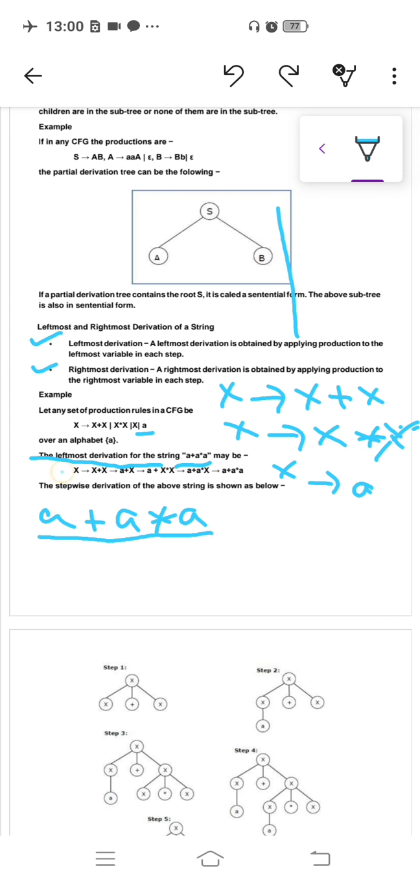Here in the example it is given that X tends to X plus X, but I will start again with X into X. Okay, X tends to X into X. So you have to compare your production with your input string or given string.